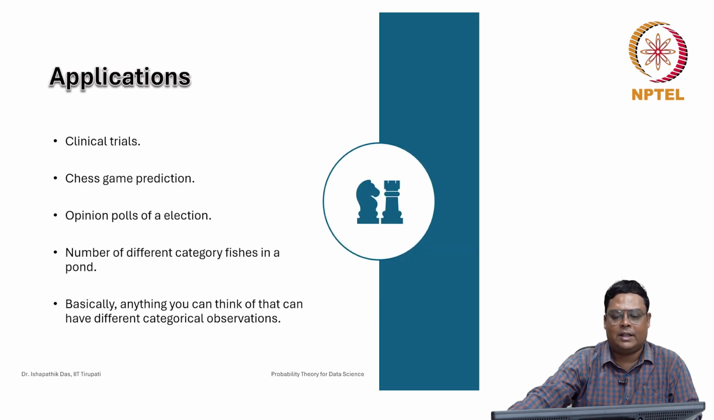Let us discuss the applications of these multinomial random variables. It is used in clinical trials, whenever you have more than one category in your responses. Suppose a disease can be classified by the severity of the disease.